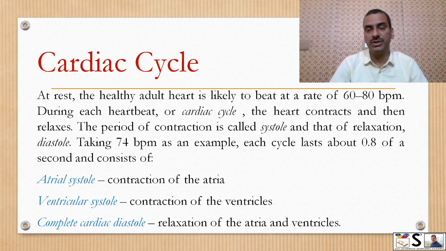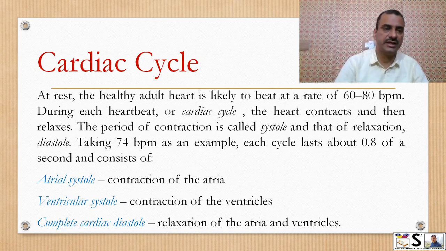Taking 74 beats per minute as an example, each cycle consists of 0.8 of a second and it includes three activities. Atrial systole means contraction of the atria, ventricular systole means contraction of the ventricles, and complete cardiac diastole means relaxation of atria and ventricles.